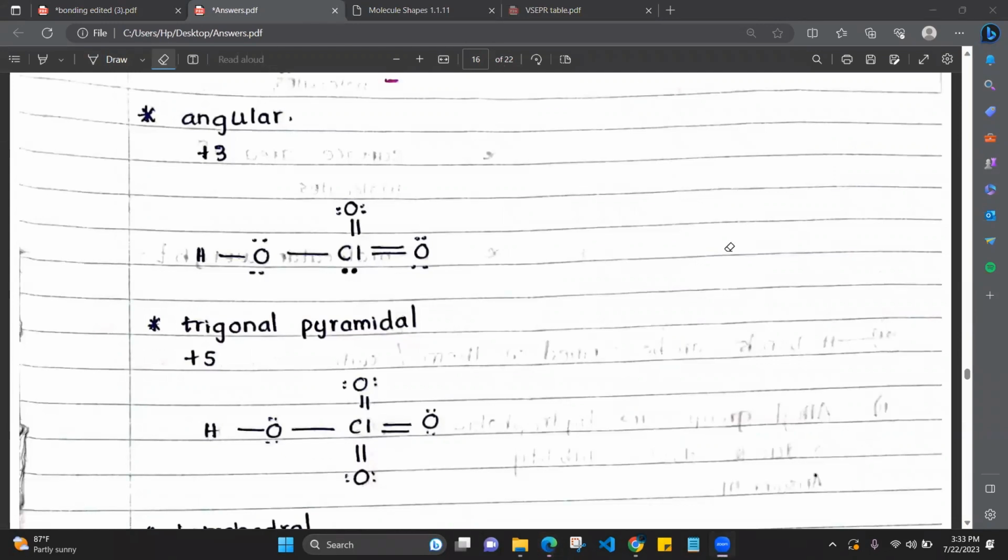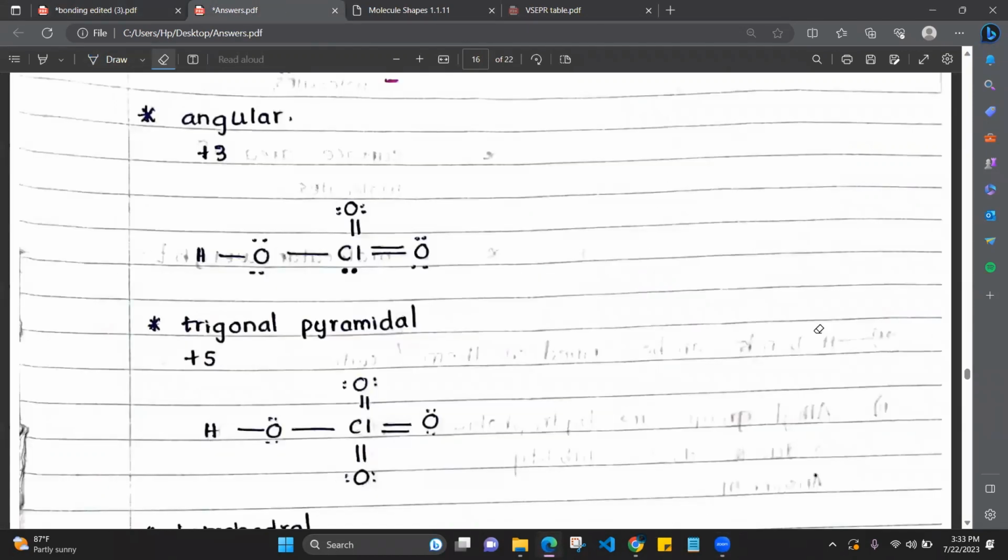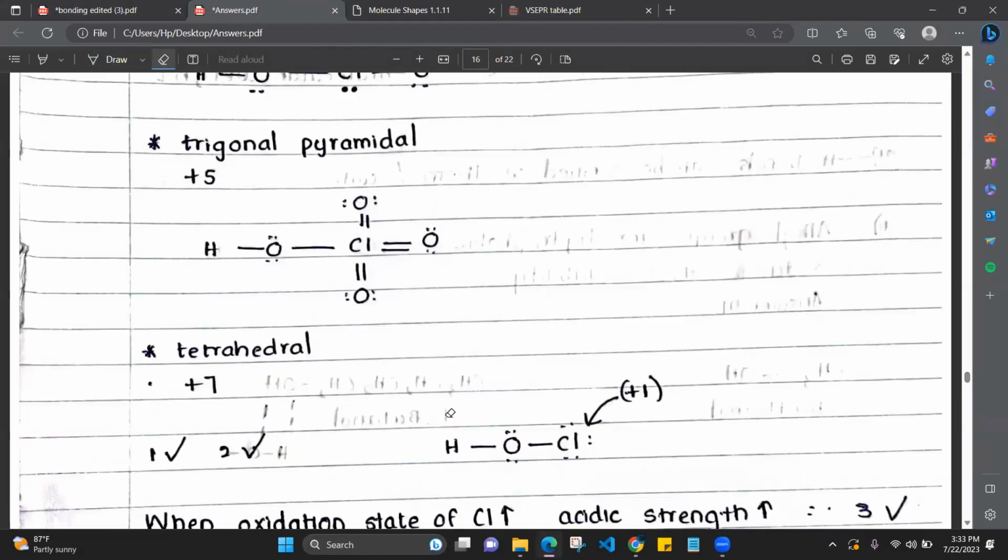If you all didn't understand, let me know. Okay, then the next molecule. What is our next molecule? HClO4. So HClO4, how many repulsive units? 4 repulsive units. 4 repulsive units means what is the shape? Tetrahedral. And now we find the oxidation state. It will be 1, 2, 3, 4, 5, 6, 7. +7. Okay.